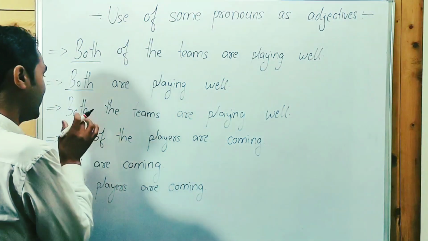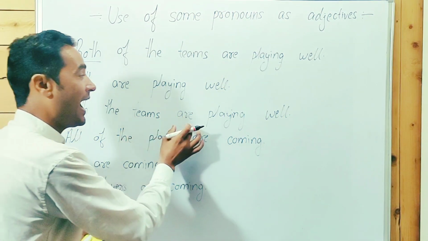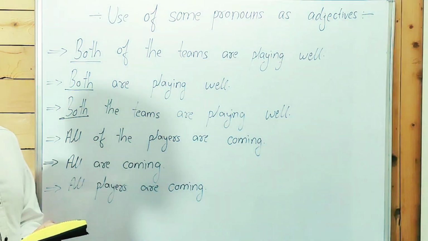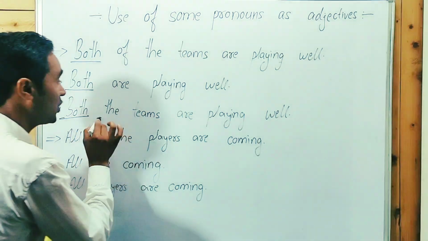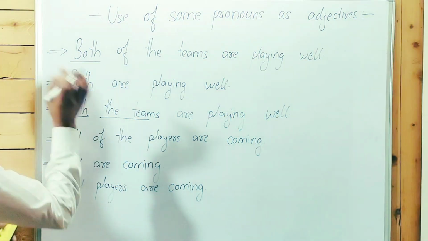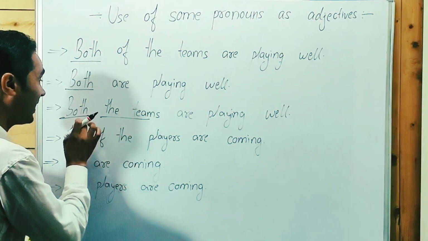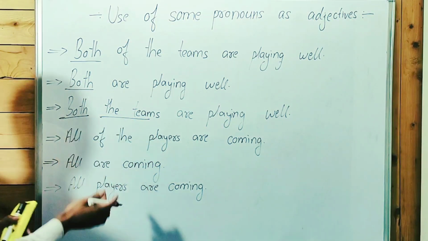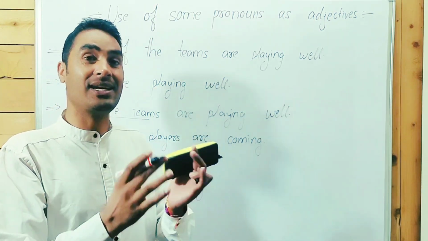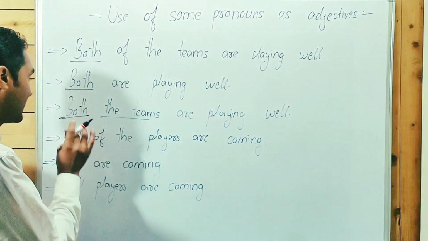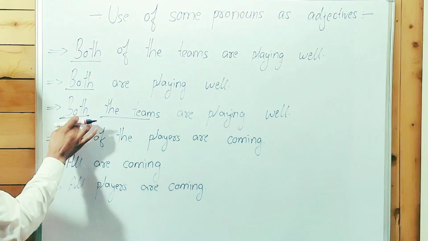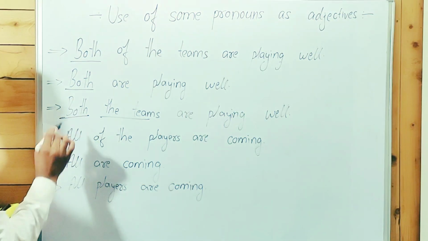So when we talk about this sentence, both the teams are playing well. Here both has been used as an adjective. So guys, why? As you know, an adjective modifies a noun or pronoun. Here both is modifying the teams. Both teams. When we use any word before a noun that modifies a noun or pronoun, that is called an adjective. Same here, both modifies the teams. So that's why both has been used over here as an adjective.